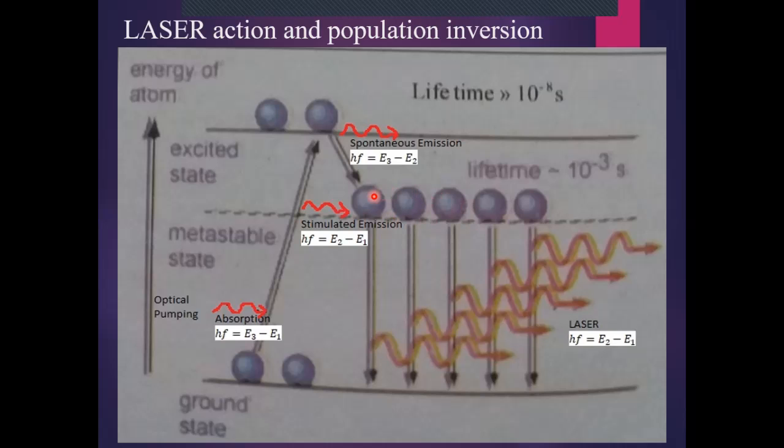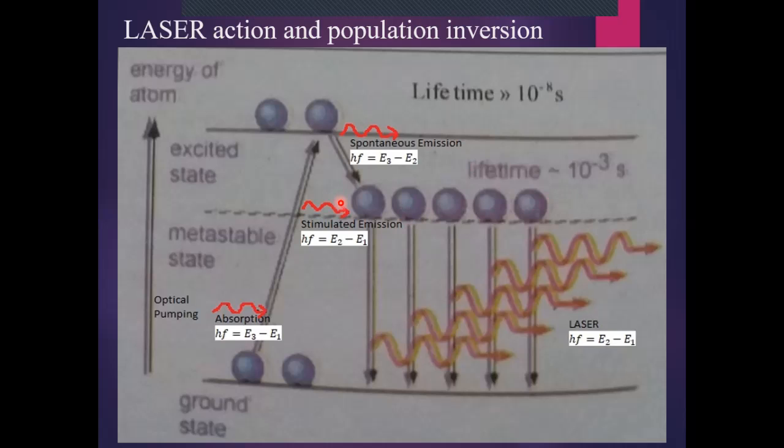that the number of atoms in that room will go on increasing. Similar is the case here: the time for an atom to enter the metastable state is less, that is 10 raised to power minus 8 seconds, so they enter at a faster rate, and for exiting the metastable state the time is larger, so they leave at a slower rate.